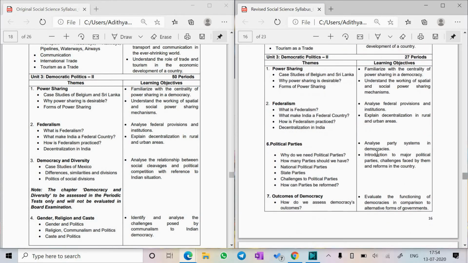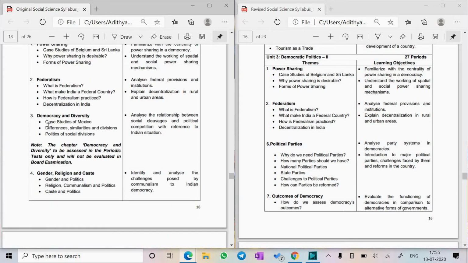Now coming on to democratic politics, here is where most of the reduction has happened. A lot of chapters have been deleted from here. Power sharing and federalism, there is no change at all. This is mostly because most of the schools must have completed these two chapters by now, and that is the whole reason. But good news starts over here.